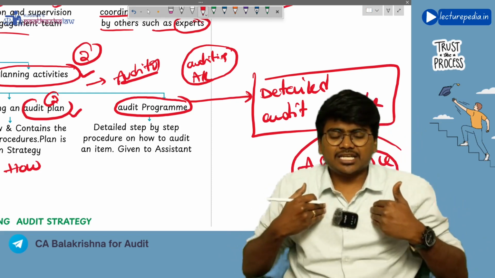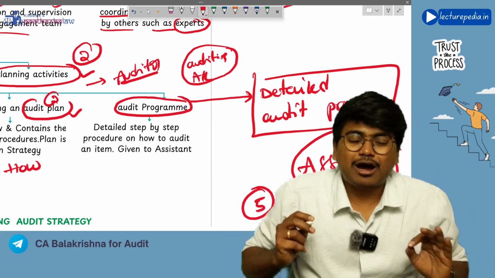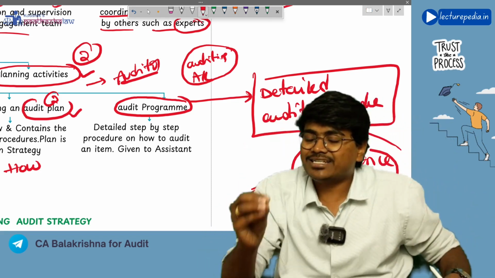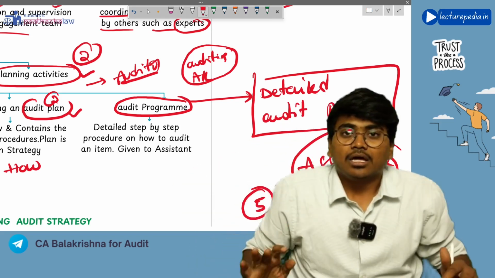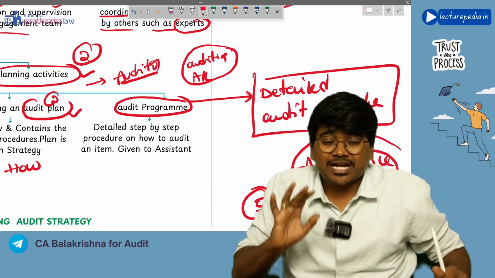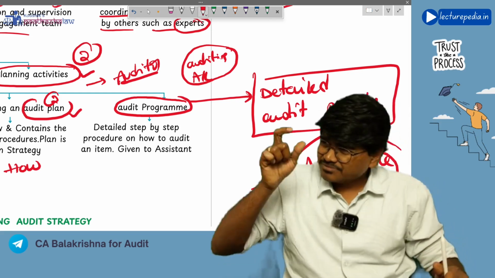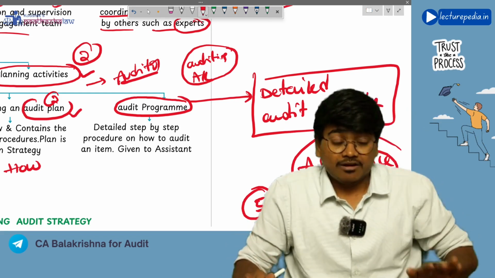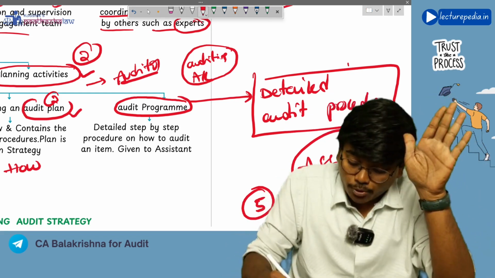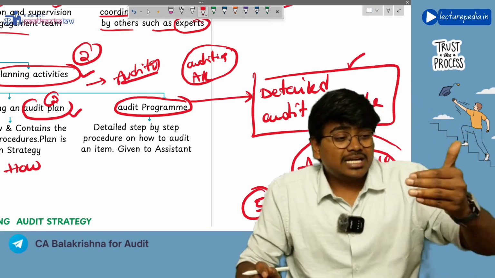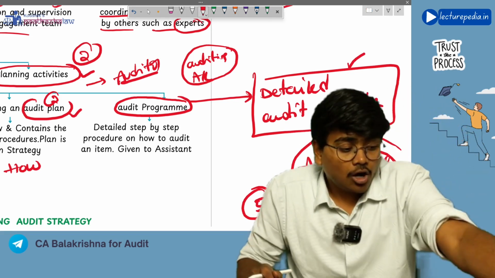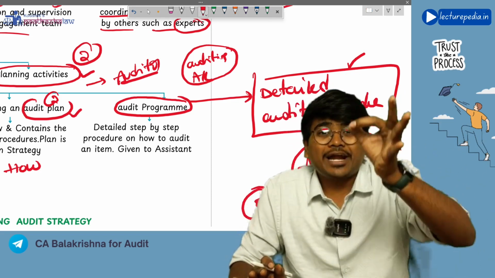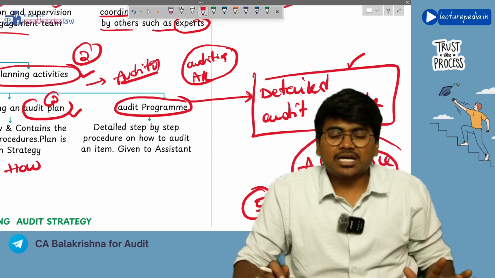Now in the audit team there are 5 assistants, 5 article students. One article student will audit assets, one article student will audit liabilities, one article student will audit incomes. Like this, the work is divided among the article students. Now each article student will be given an audit program with respect to his area. So the audit program will contain the detailed procedure of audit of that particular area, which will be given to the audit assistant who is actually doing the audit.